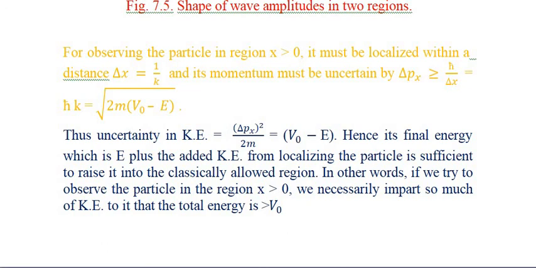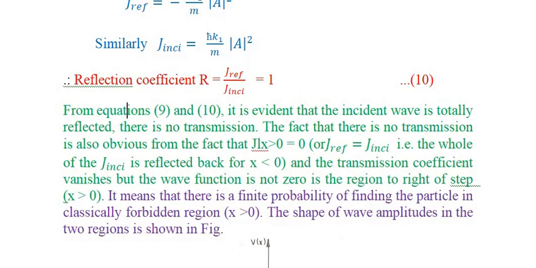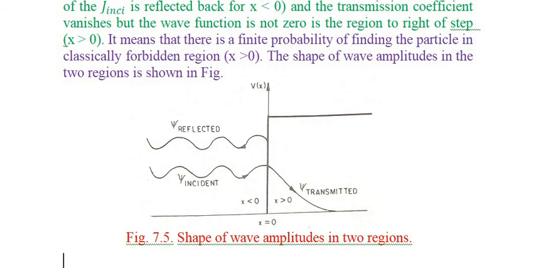Or we can say, in other words, if we try to observe the particle in the region x greater than 0, we necessarily impart so much kinetic energy to it that the total energy should be greater than V0. That means if the energy is less than V0, then the particle does not appear in region 2 classically, but quantum mechanically there is a finite probability to observe the particle in the region where x is greater than 0.